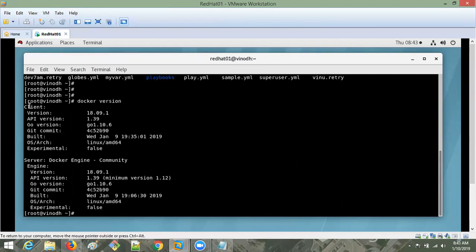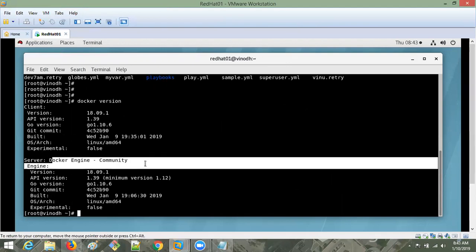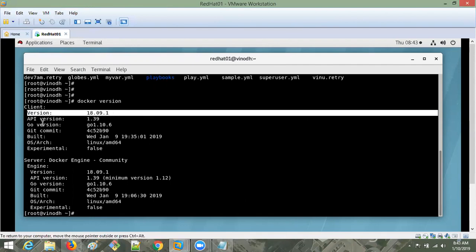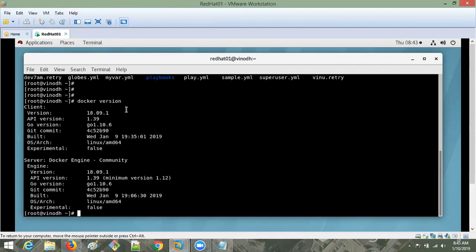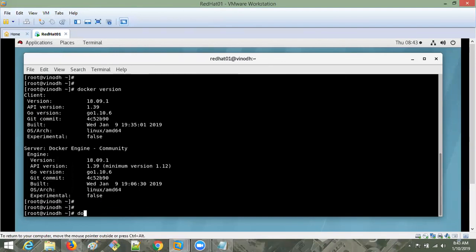See, here we have the client and the Docker engine, both giving the version and the API version, all the things. If you want only the version, then give docker. Every time we have to give docker here. In Git we are giving git, right? Here we are giving docker. In Maven also we are giving mvn. Like that, here we have to give docker.